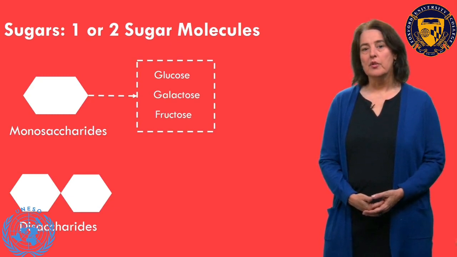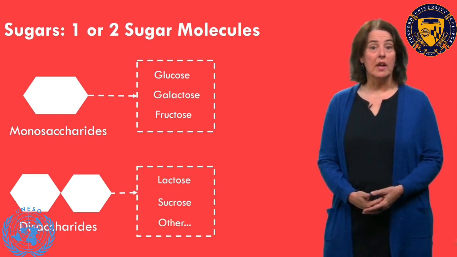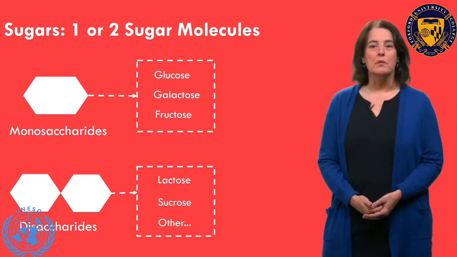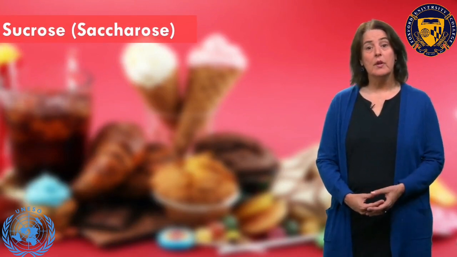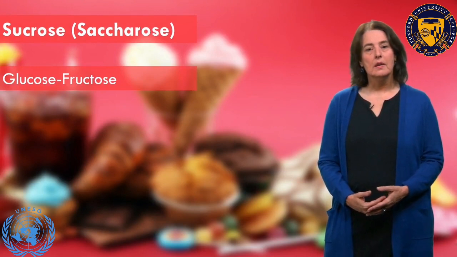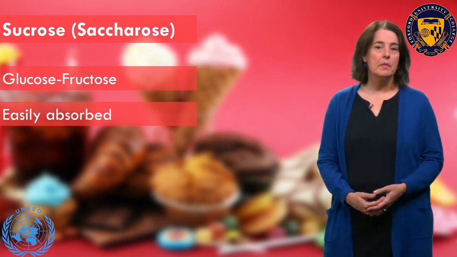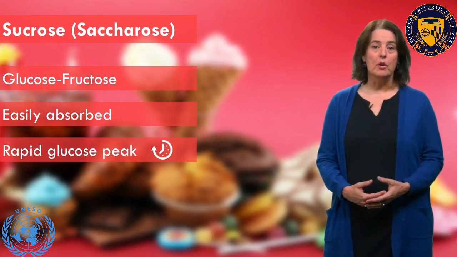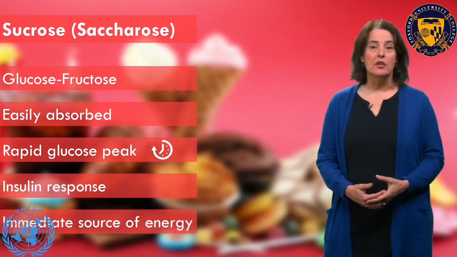Monosaccharides are glucose, galactose and fructose. Examples of disaccharides are lactose in milk and sucrose, which is common sugar. Sucrose, also called saccharose, consists of a glucose linked to a fructose. Simple carbs like sucrose are easily absorbed. They cause a rapid glucose peak in the blood, followed by an insulin response, and they are an immediate source of energy to the body.